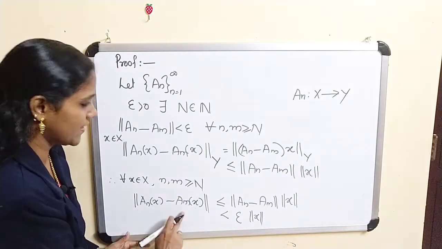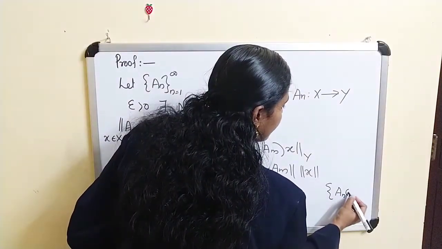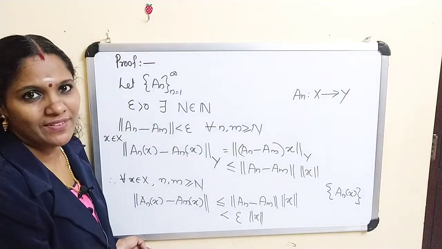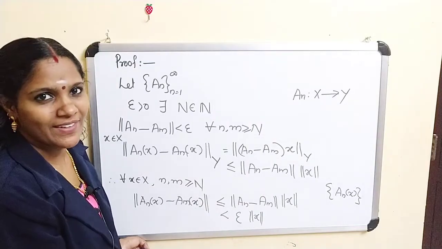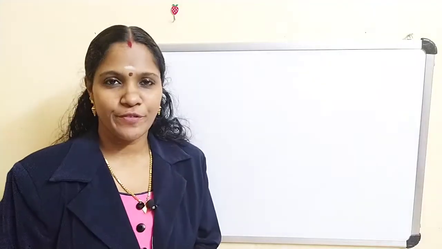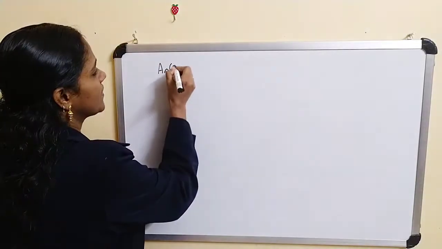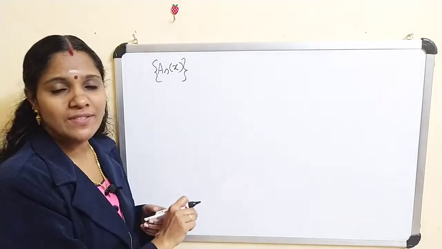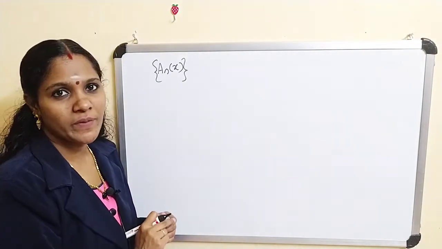That means this sequence (T_n x) is a Cauchy sequence in Y. But Y is a complete normed space.